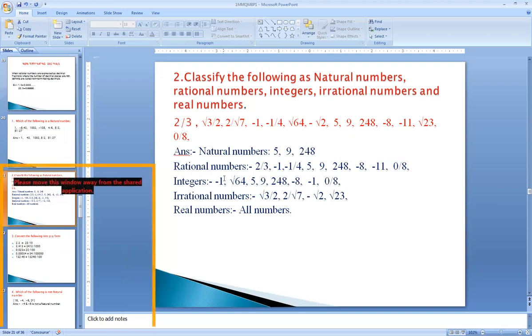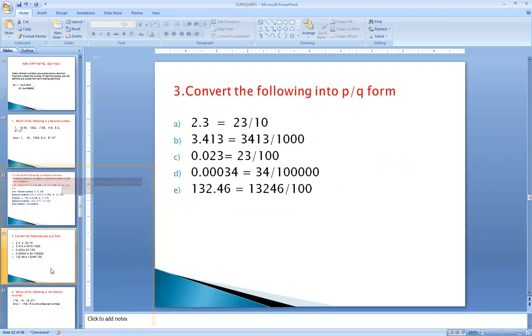Integers are nothing but among these, that is -1, 64, 5, 9, 2, 48, -8, -1, 0 by 8. Irrational are nothing but root 2 by 2, 2 by root 7 minus root 2, root 23. Real numbers are all called real numbers. Okay, we'll go for the next question.